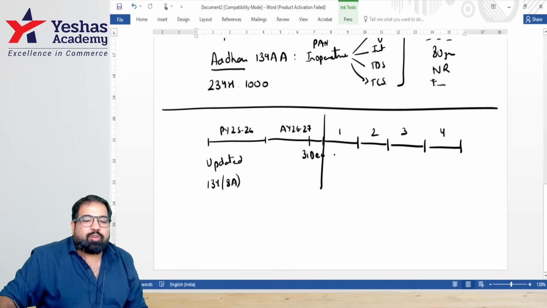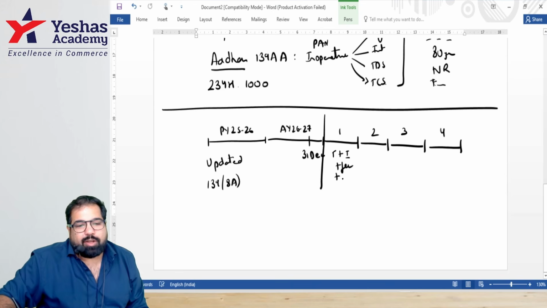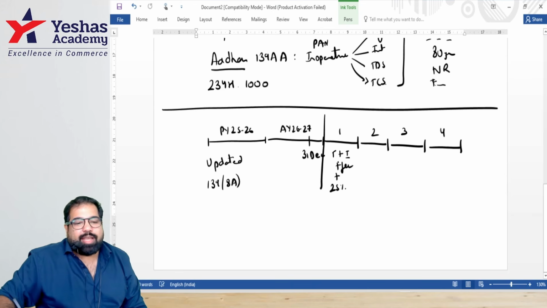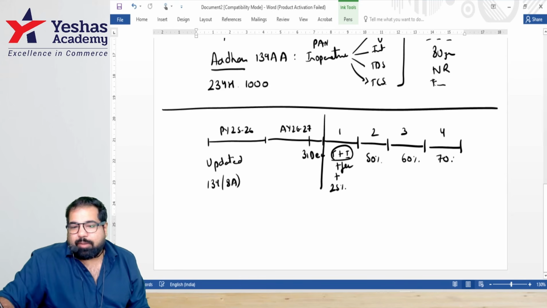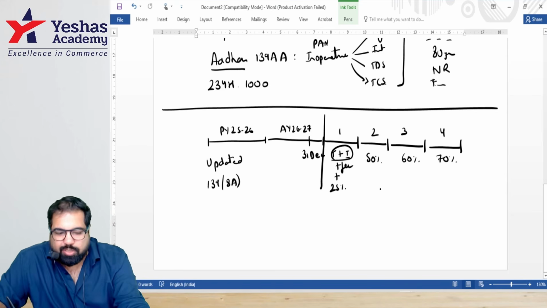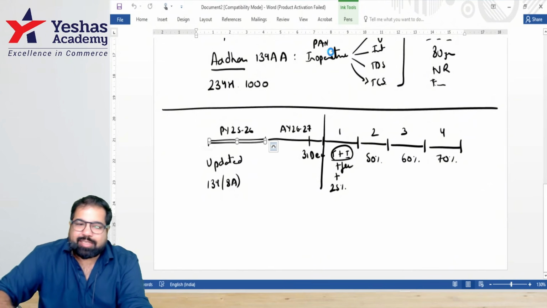But what is the repercussion? In the first year, you have to pay your tax plus interest plus late fee, plus 25% additional tax of what? Tax and interest. Here you'll have to pay 50% additional. Here 70% additional. This is the updated return. One of these questions can be a very important question in your exam as well.